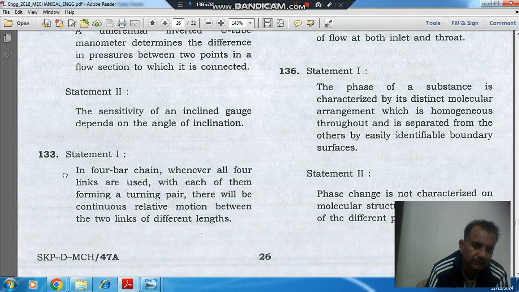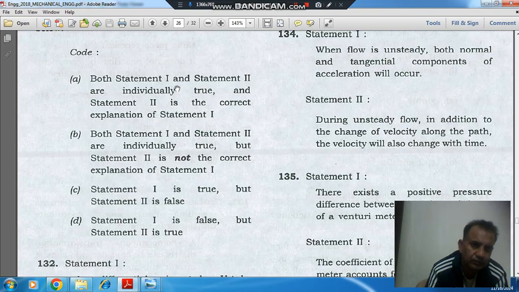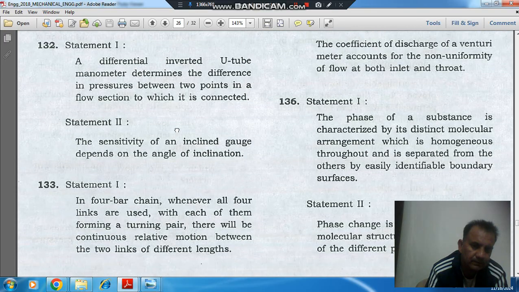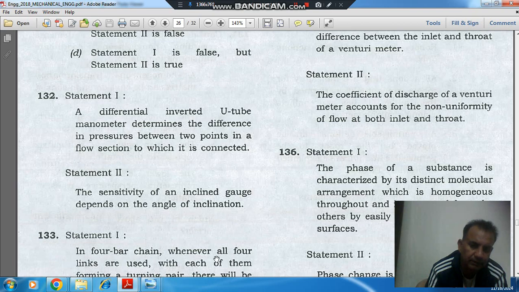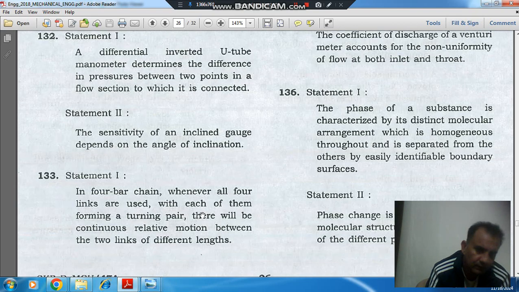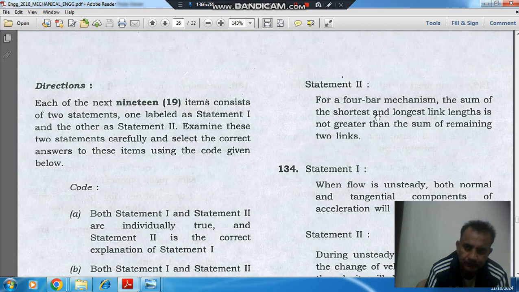The answer is option A, that is, both statement 1 and statement 2 are individually true, and statement 2 is the correct explanation of statement 1. So that is about the turning pair, or complete rotary motion, or we can say it is about the crank, and that is the condition to have one crank.